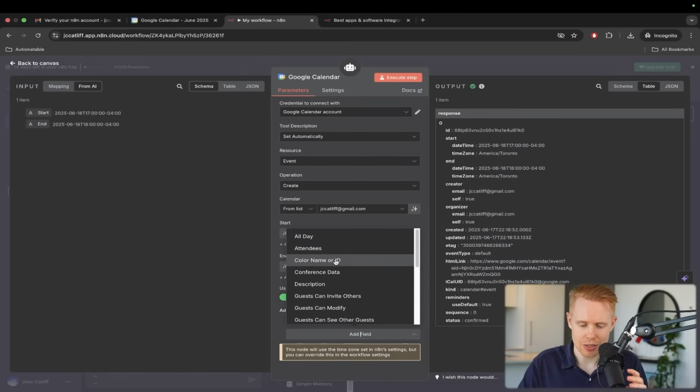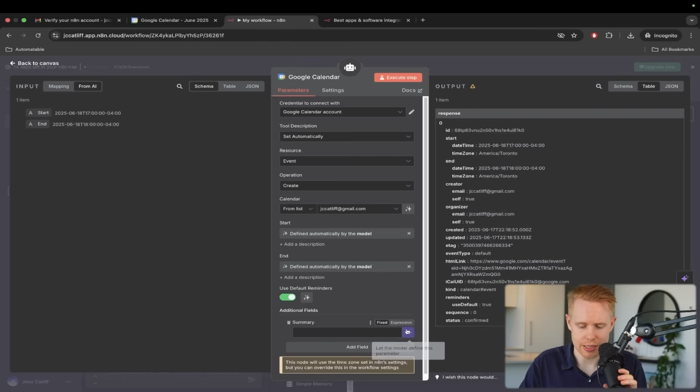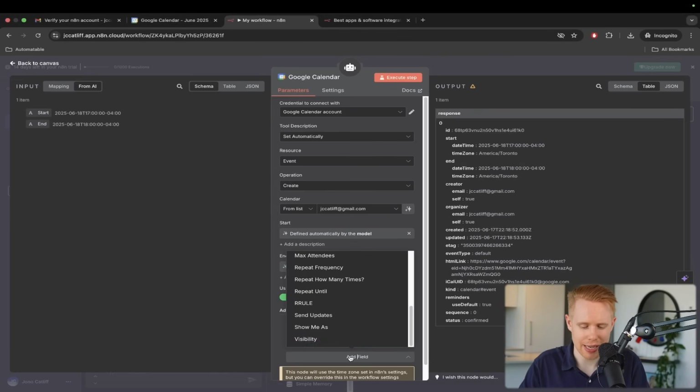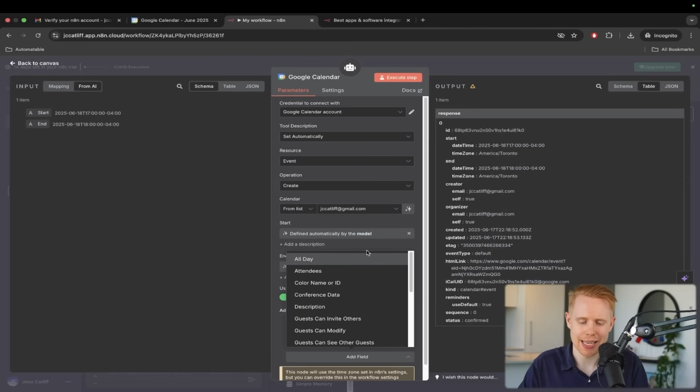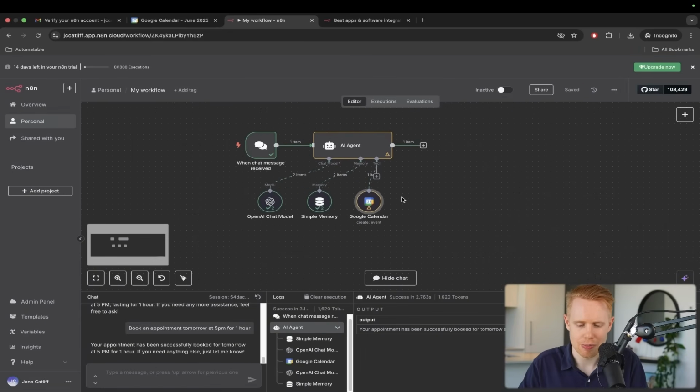For instance, we could say, hey, I want you to add in a summary, which is essentially the title on Google Calendar. We can hit auto-populate using AI, and it will generate the summary for us. And we can add in whatever fields that we want here, and it will use AI to populate those fields on our behalf.